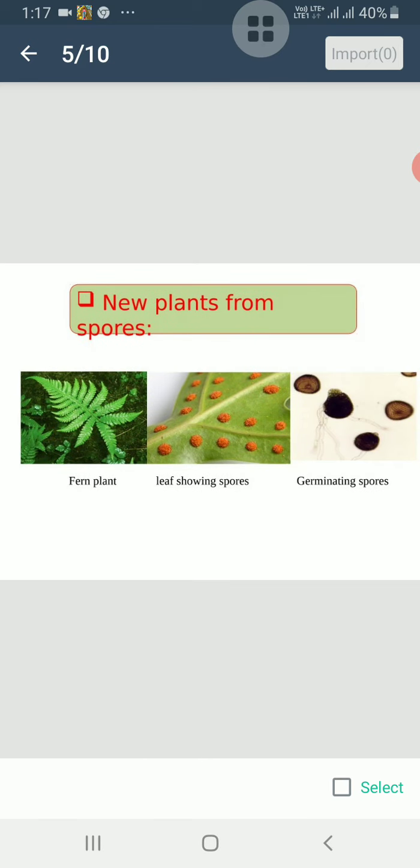Some plants such as ferns and mosses do not have flowers. They do not produce seeds. They produce tiny spores and each spore can grow into a new plant. In ferns, spores are present in special structures called sori on their leaves. So these are all about growing a new plant from the other parts of the plant.